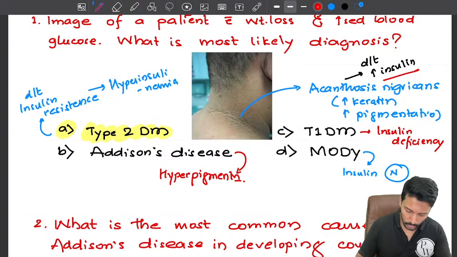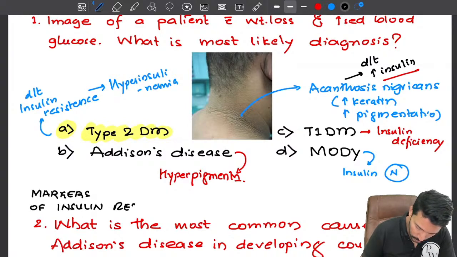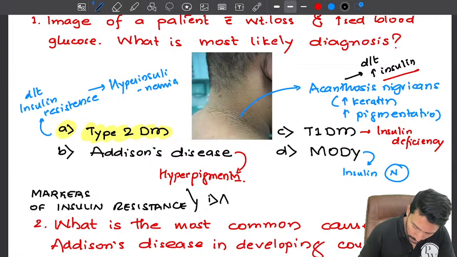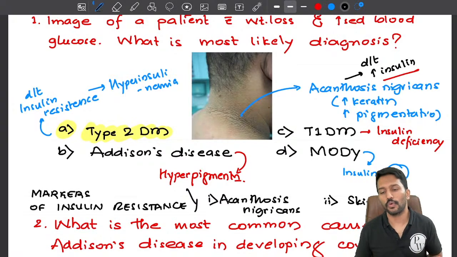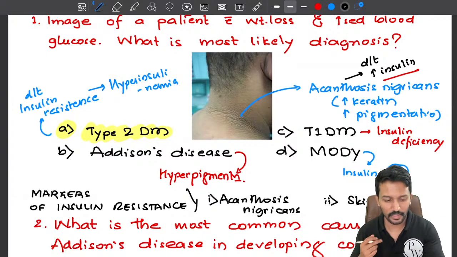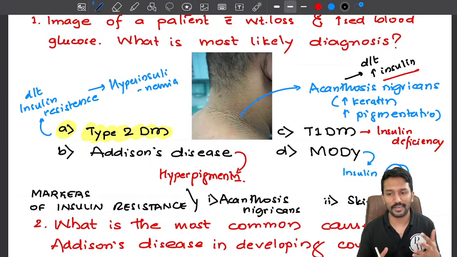So here I am giving you some important MCQ points. Markers of insulin resistance. Insulin resistance is seen in type 2 diabetes mellitus, right? What are those? Number 1, acanthosis nigricans. Okay. And number 2, skin tags, right? Especially those who are a little obese and you have started noticing skin tags, that means you've already developed insulin resistance.